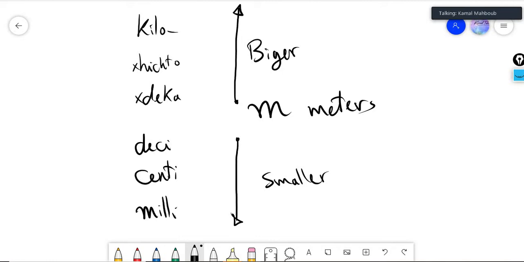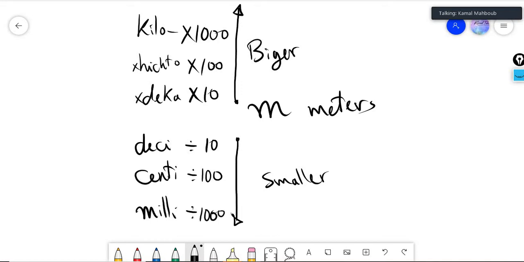Now, decameter is 10 times bigger than a meter. Hecto is 100 times bigger than a meter. And kilo is 1,000 times bigger than a meter. When we move down, deci is 10 times smaller than a meter, which means divided by 10. Centi is 100 times smaller, and milli is 1,000 times smaller.